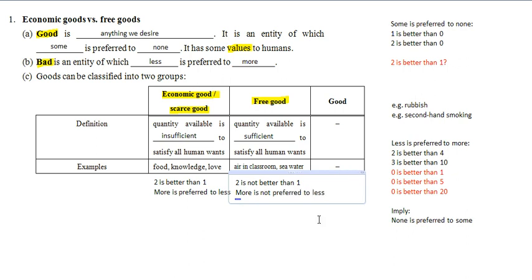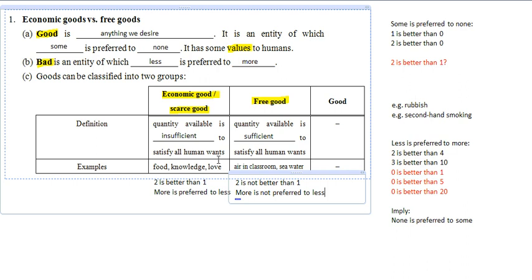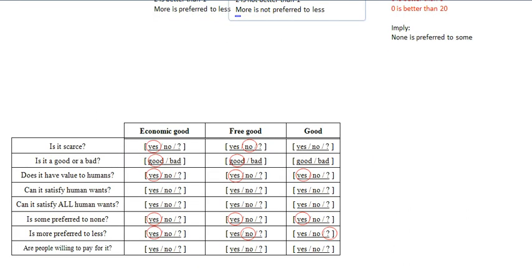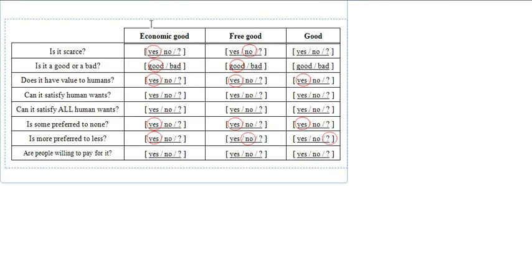After learning all these definitions, then we can jump to the table below so that we can check our understanding. So you can see that for the first column we have economic good, for the second column we have free good, and for the last column we have good. And then actually if we want to answer the last column, you have to think about the first two columns first.